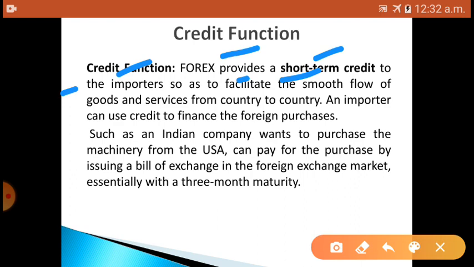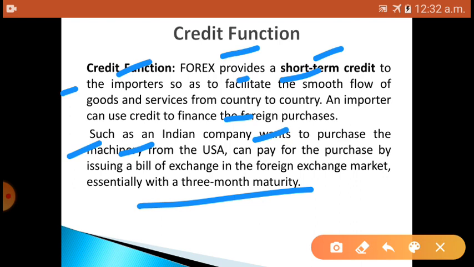For example, an Indian company wants to purchase machinery from the USA. It can pay for the purchase by issuing a bill of exchange in the foreign exchange market with 3 months of maturity, where 3 months time will be given.